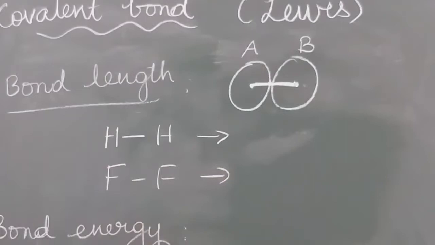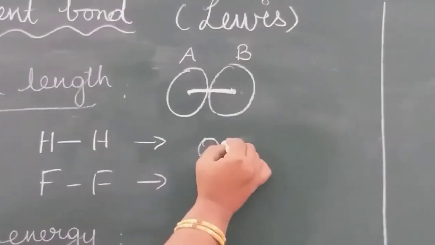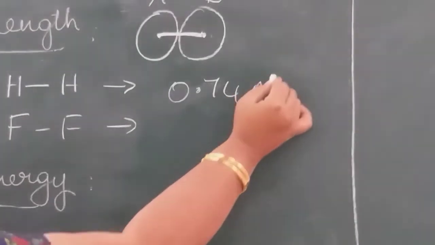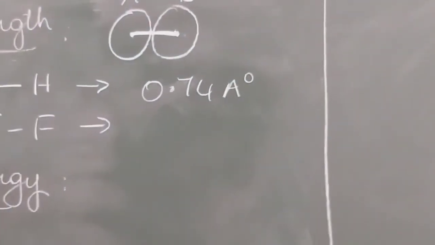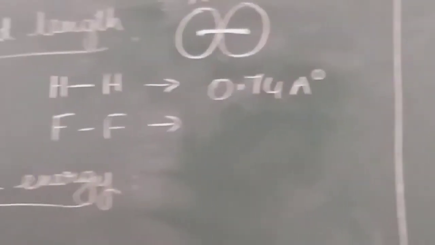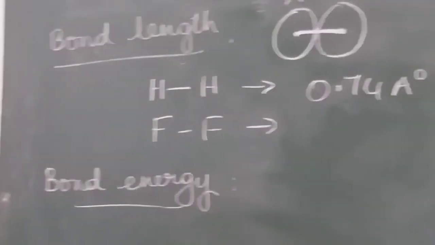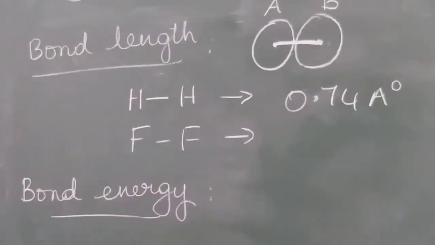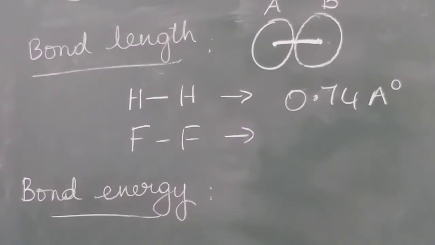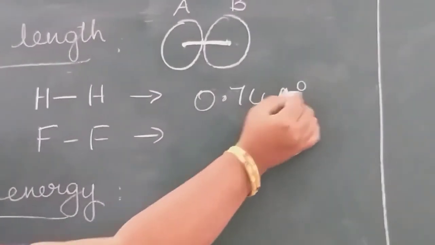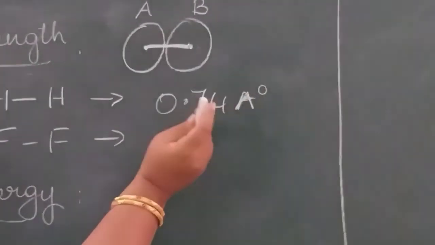Bond length is expressed in angstrom units or nanometers.